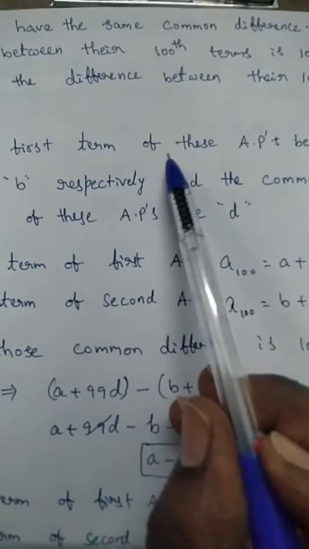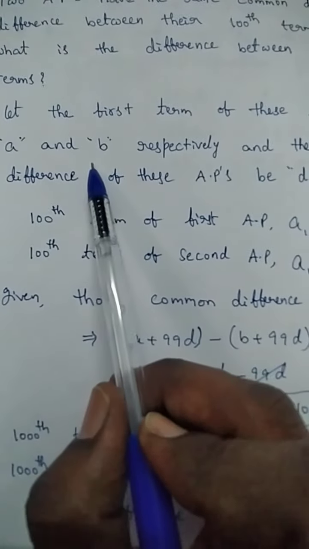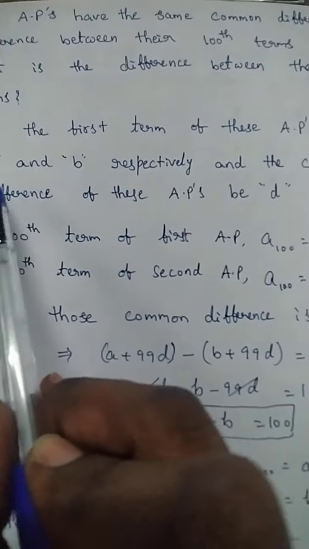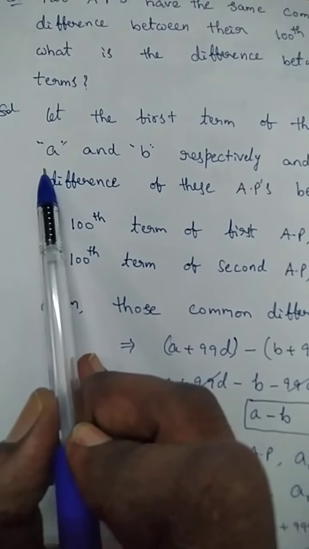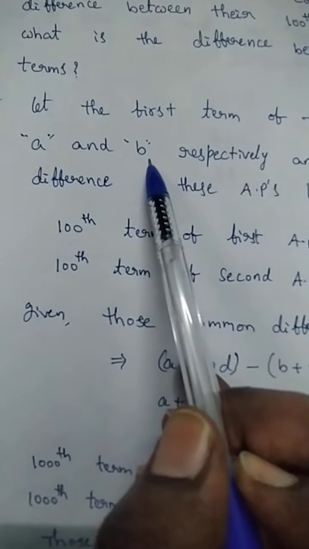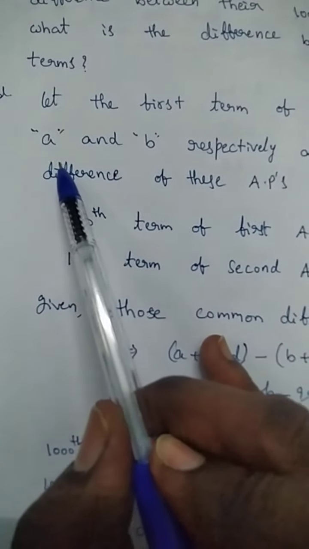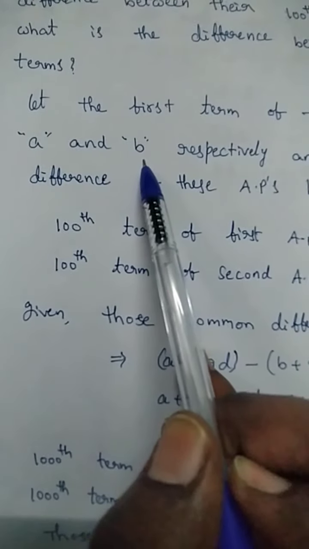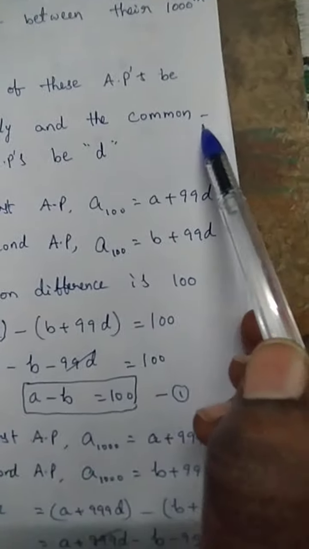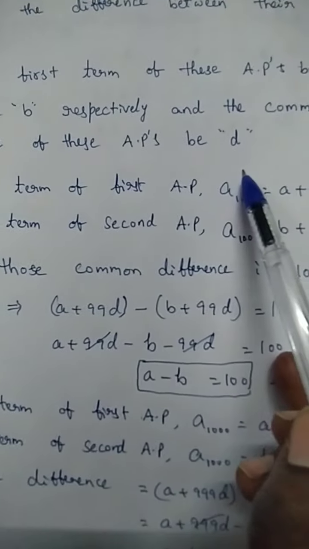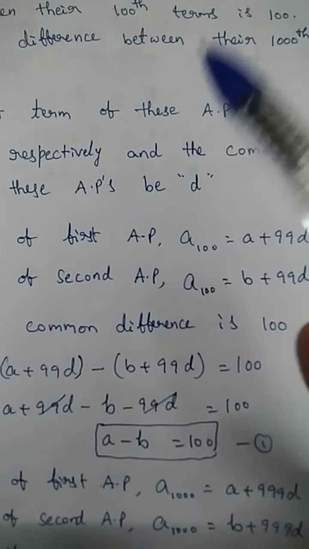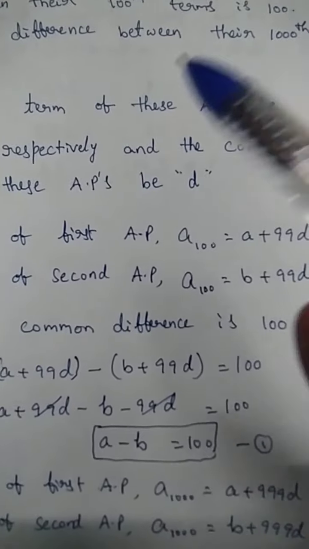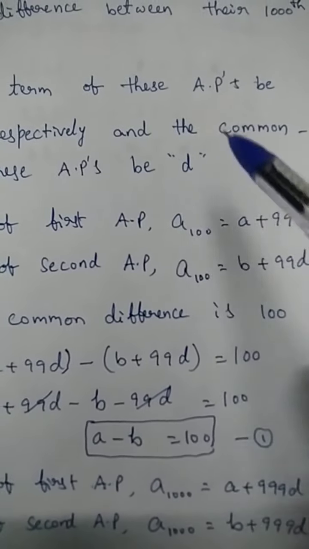Let the first terms of these APs be A and B. The first arithmetic progression's first term is A, the second's first term is B, and the common difference is D. Why can we consider only one value? Because the condition says both arithmetic progressions have the same common difference, so we can assume it is D.